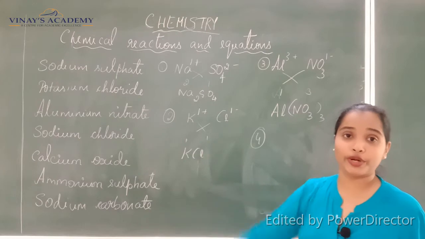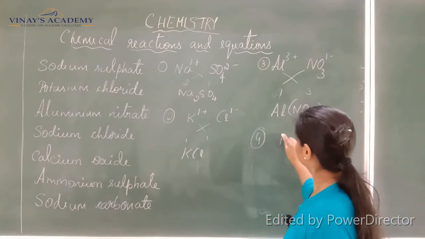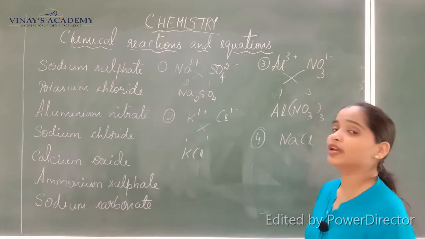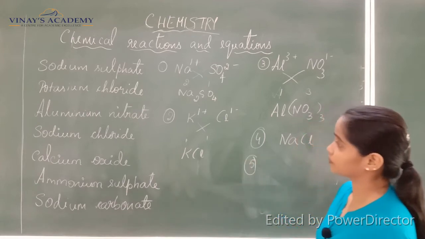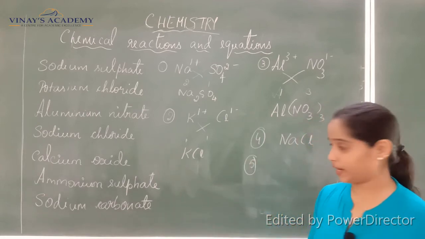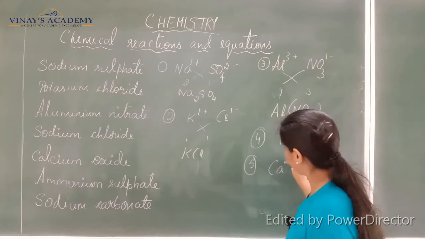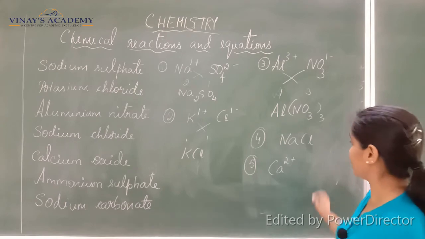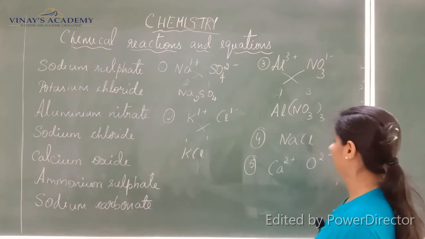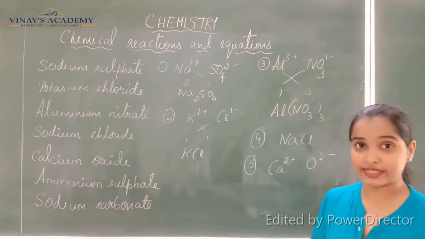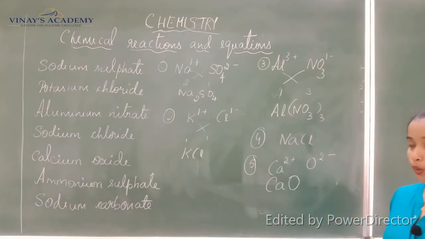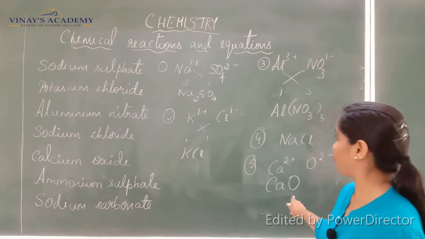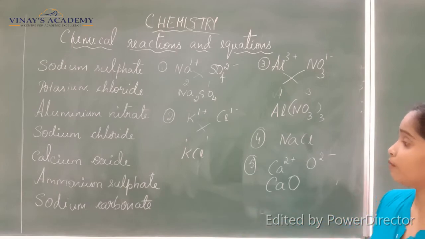Sodium chloride, very simple. Sodium is Na plus and chloride is 1 minus. So it is NaCl. This is a very common example or common formula used. Okay. Next is calcium oxide. Calcium is Ca2 plus, okay, the valency of calcium is Ca2 plus and oxide is O2 minus. So the two valencies get cancelled, so it becomes calcium oxide, CaO, because of the cancellation of two similar valencies, it is CaO, okay.